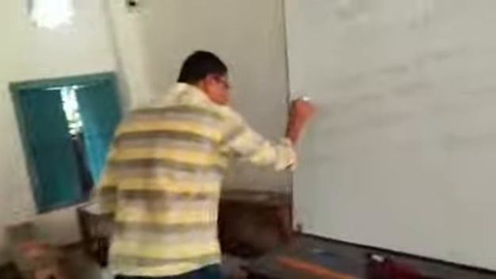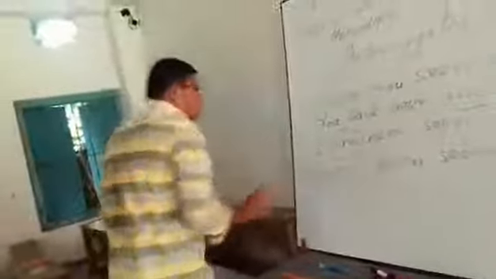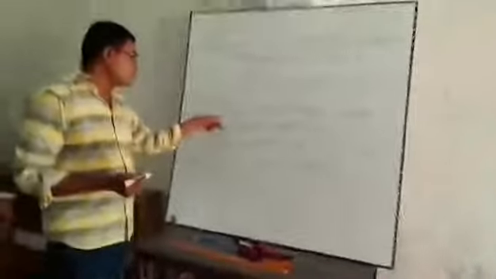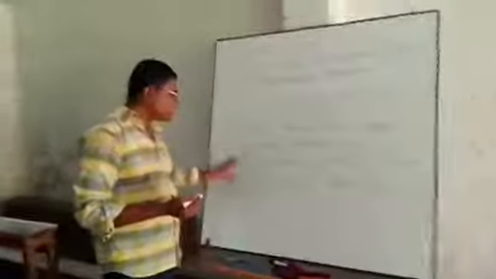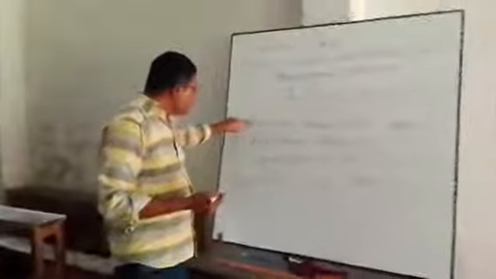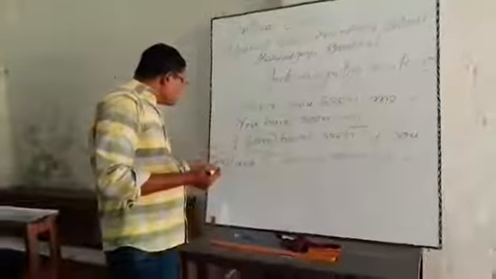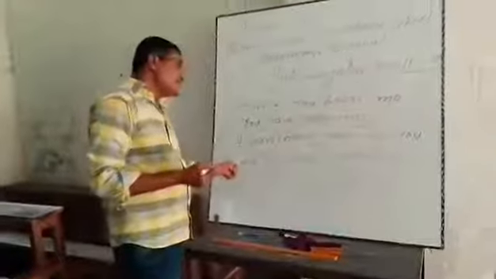This is the passive form of this sentence. Have you seen me? Have I been seen by you? By this way we can do this, and when you become perfect by practicing a lot, then you need not make four sentences here. You will be able to transform from active to passive directly.